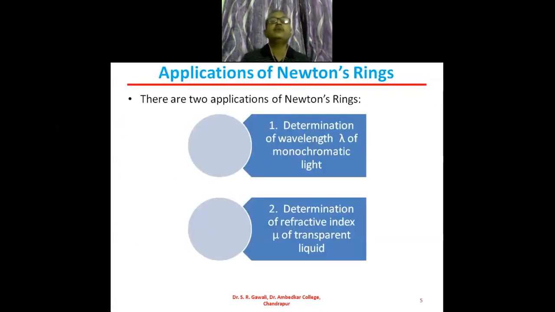Then there are the two applications of the Newton's ring. The first application of the Newton's ring is the determination of wavelength lambda of monochromatic light. So with the help of this Newton's ring, we can determine the wavelength of monochromatic light. And the second application of the Newton's ring is the determination of the refractive index mu of a transparent